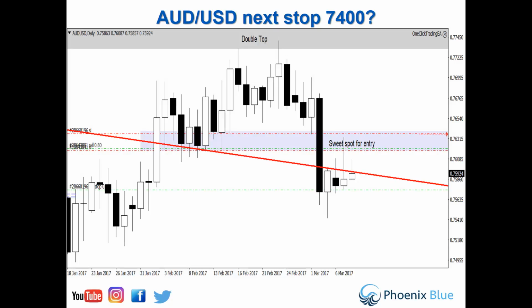So Aussie dollar, this was a trade we called and we put on Instagram. You'll see we've got a nice pullback into our analysis, the sweet spot for entry. We entered at 76.20, we took half profits off yesterday, and the stop loss is now risk free, and the next stop we're saying is 74.00. What I will be looking for here is a potential end of day entry. We've got a nice daily rejection candle coming out of our sweet spot, and we'll look to run this position further down, adding into it with an end of day entry. So let's see what happens here with Aussie dollar.